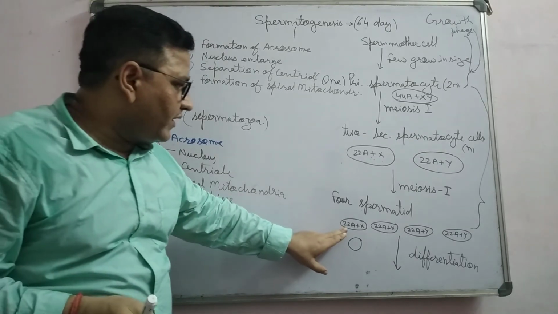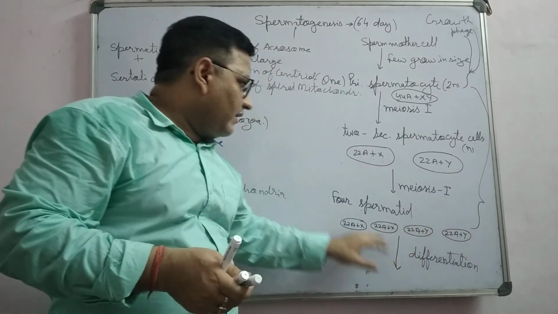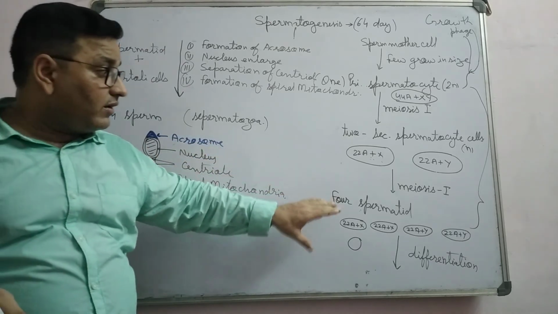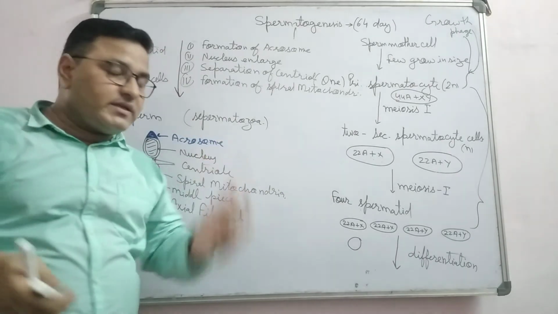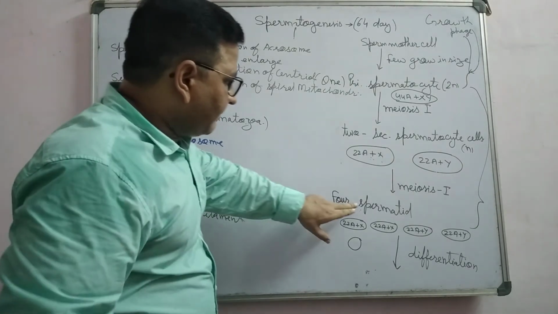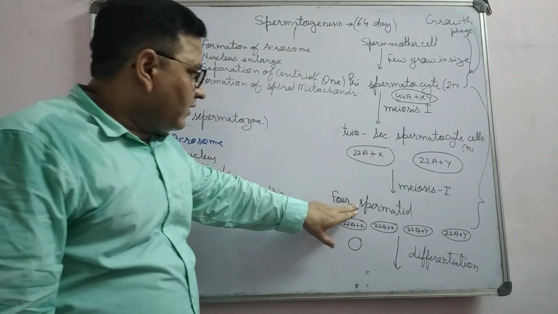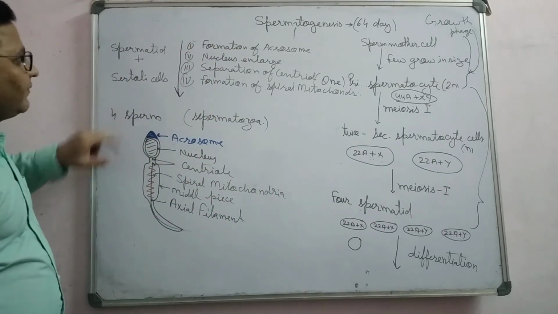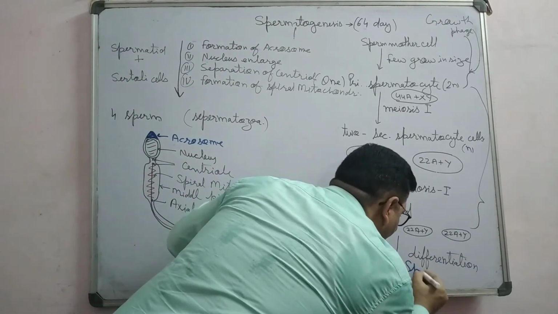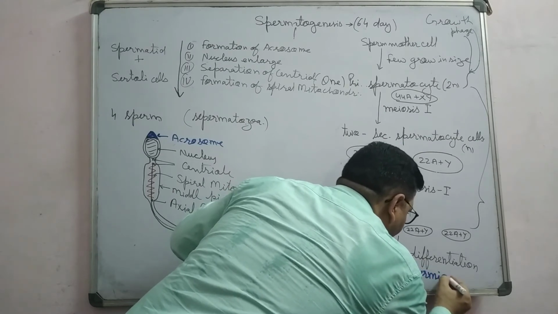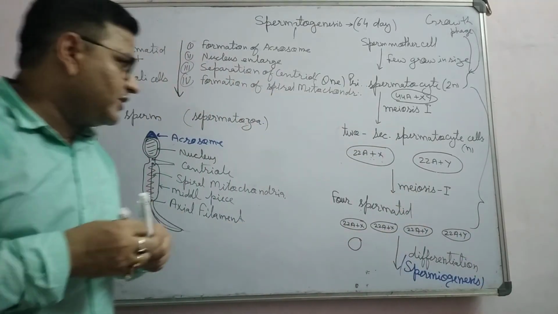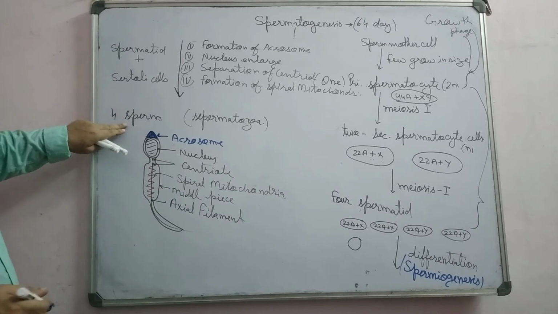So there are 4 cells, 1, 2, 3, 4. Each spermatid gets differentiated into a sperm. So there is the formation of 4 sperm. This process, in which spermatid changes into the form of sperm, is known as spermiogenesis. This is given in your NCERT. In spermiogenesis, spermatids get differentiated into sperms.